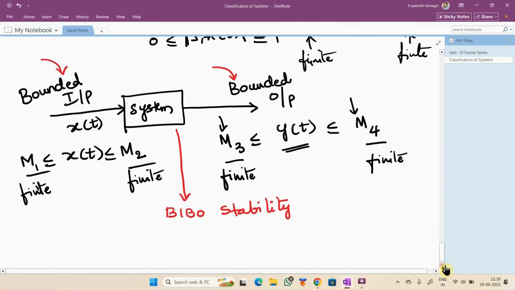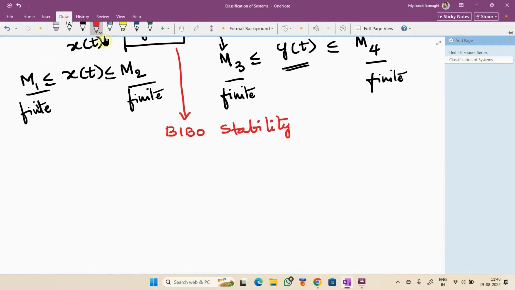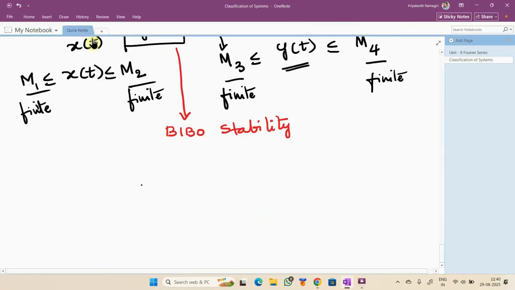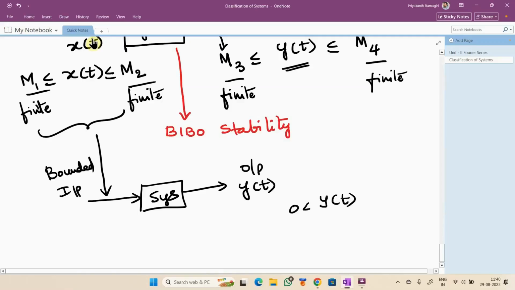Yes, sir. Now I want to show you one more example. I have a system with the same bounded input applied, and I have observed that the value of this output y of t lies between 0 and infinity.